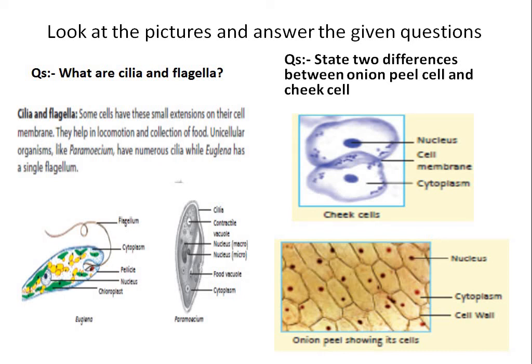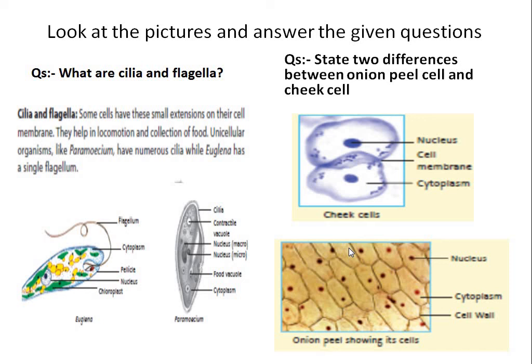Okay, now this is a human cheek cell. In our cheek, the inner side inside the mouth, the cheek cell has this type of cells. And this one, you see, is an animal cell. We are animals, so this is an animal cell. In animal cells, the nucleus is placed centrally. There is no vacuole, so the nucleus is centrally placed. That is the difference between animal cell and plant cell.